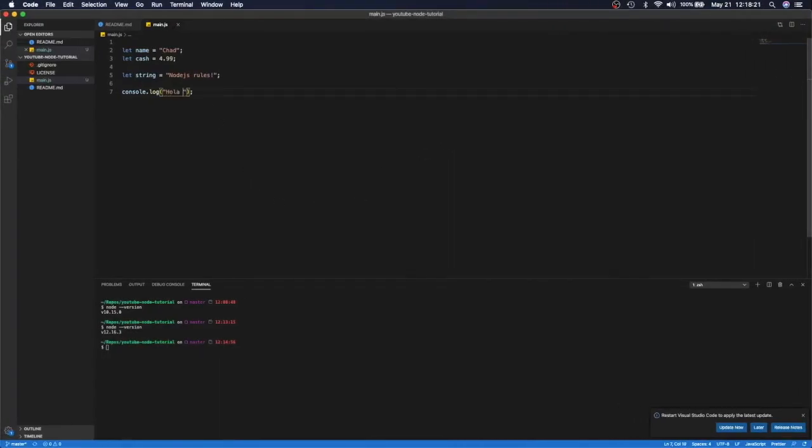If I do a hello world, now obviously we're not going to execute this in a browser. We'll execute it right here. You just do node, space, and then the file name. So in this case it's main.js, and you can see right there it logged that out. So it basically did a print on that.